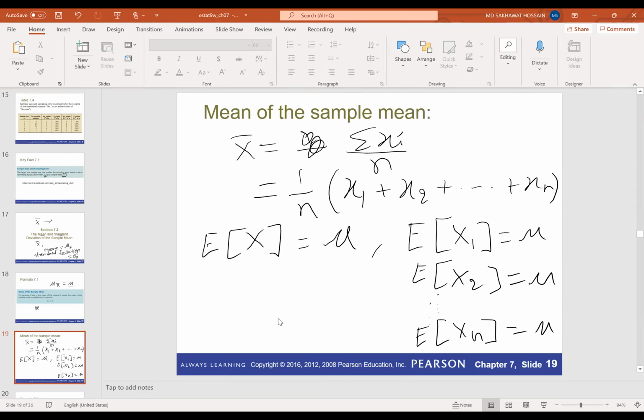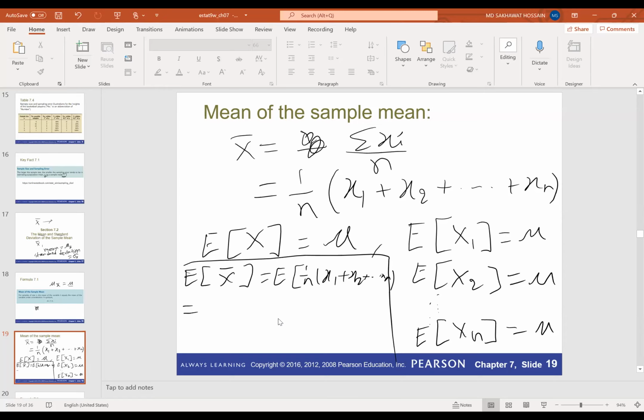So now we'll calculate the mean of x bar. The mean of x bar will then be the expected value of x bar, which is the expected value of 1 over n times x1 plus x2 plus up to xn.